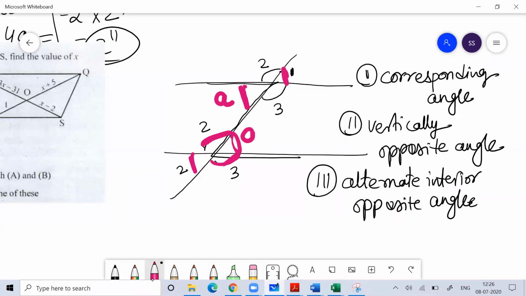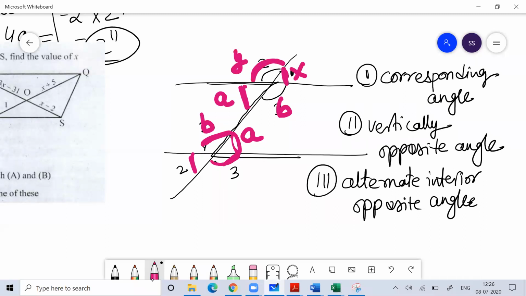This angle and this angle will be equal. Why? They are called alternate interior opposite angles. So if you know these concepts, it will be really good for you.